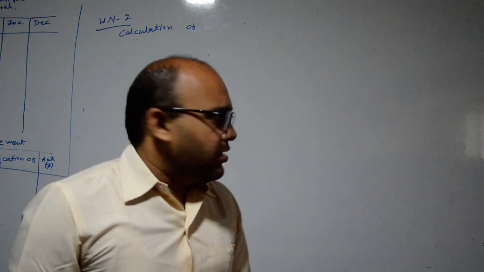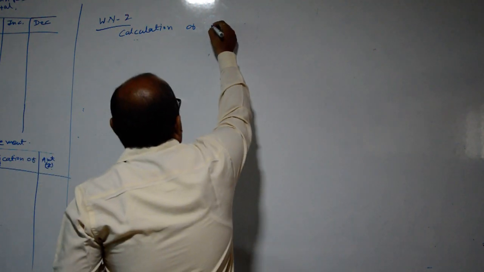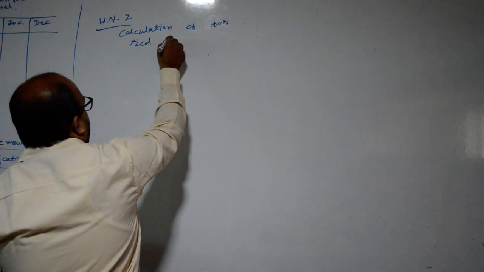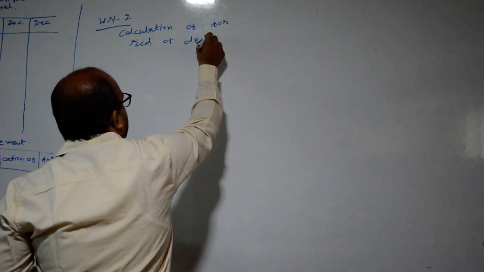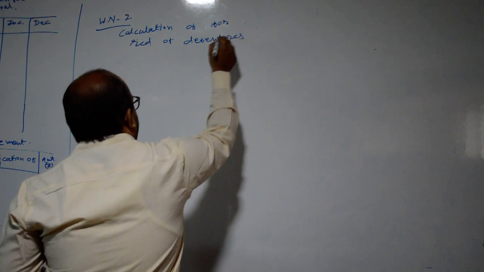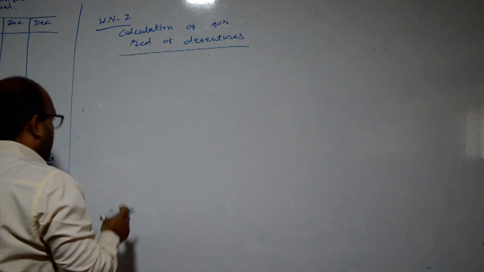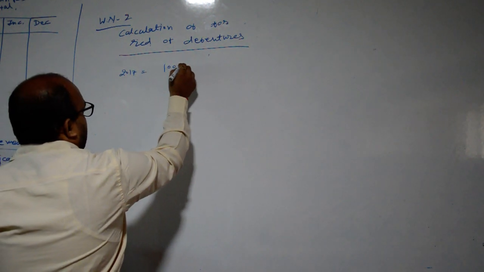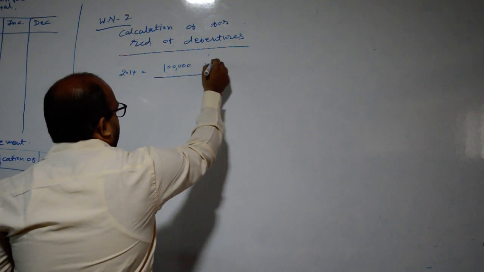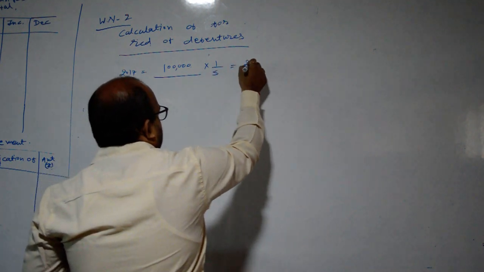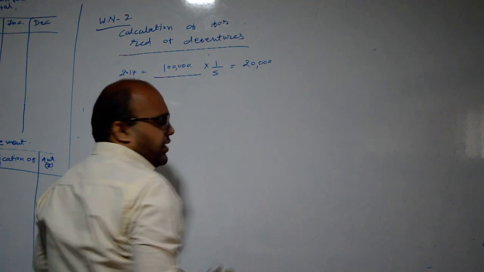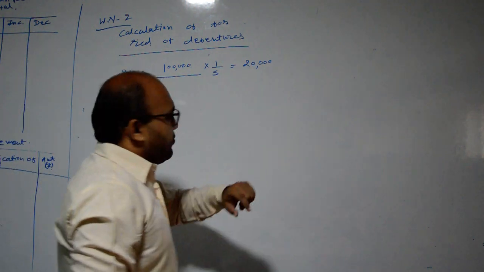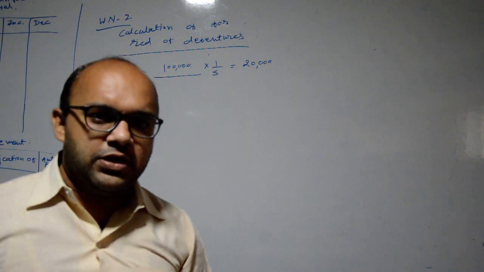It is the exact amount of 1/5. If we check the calculation for redemption of debentures, in 2017 it is rupees 1 lakh. So its 1/5 amount will be rupees 20,000. If we deduct this 20,000 from rupees 1 lakh, the amount will be rupees 80,000.